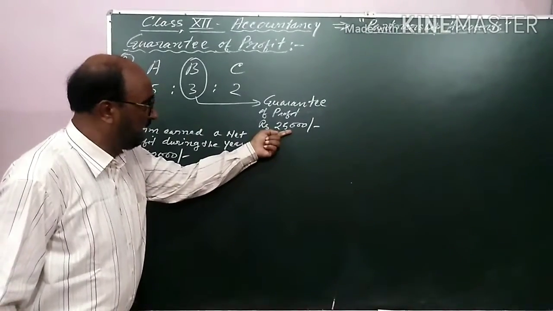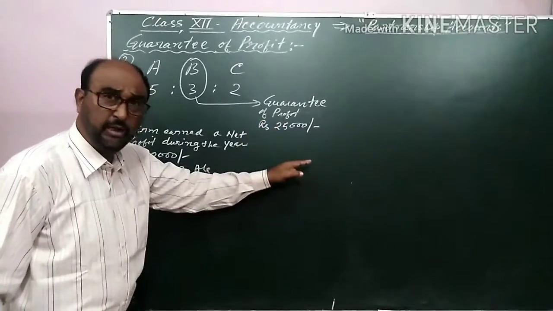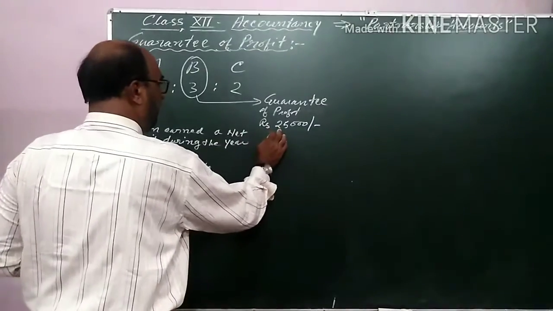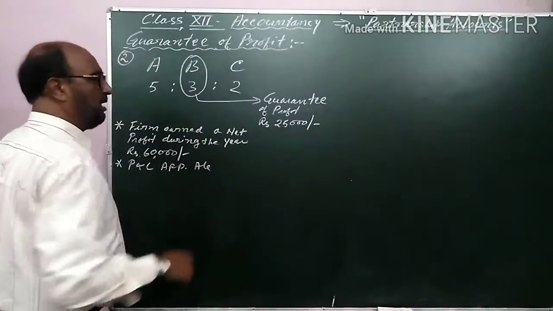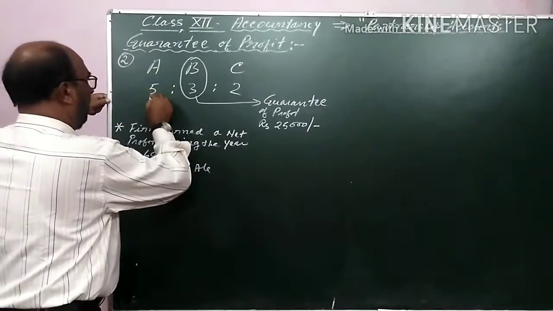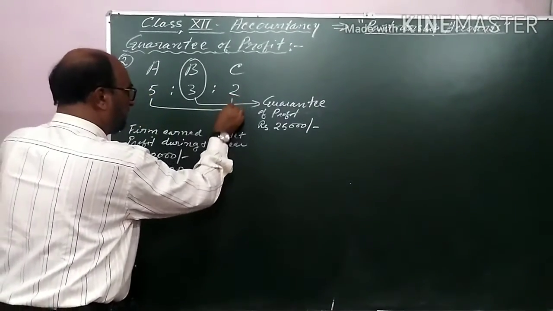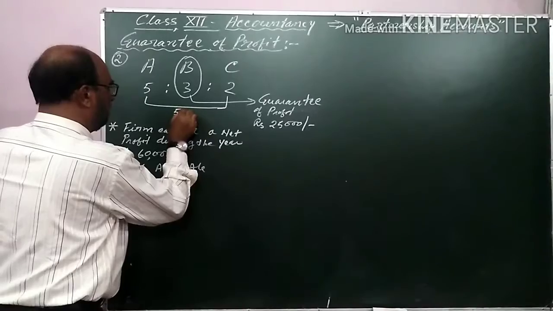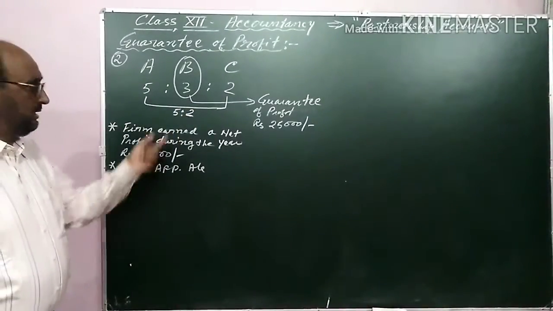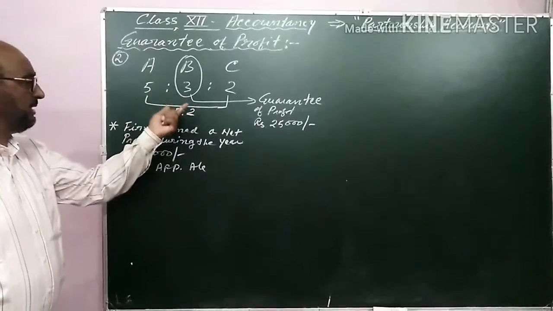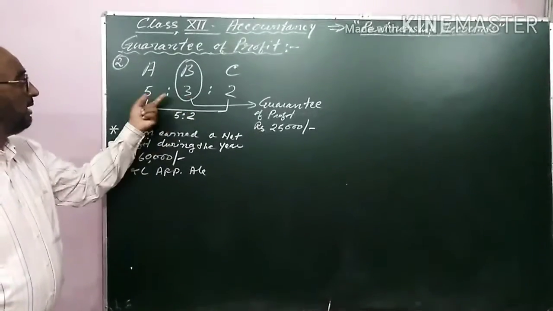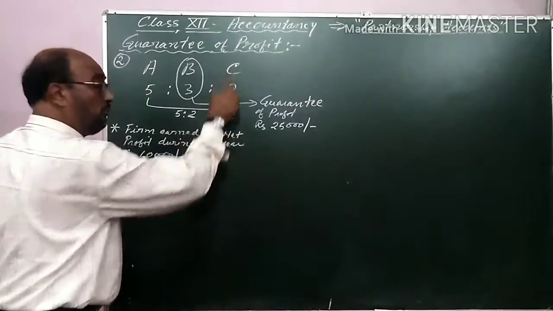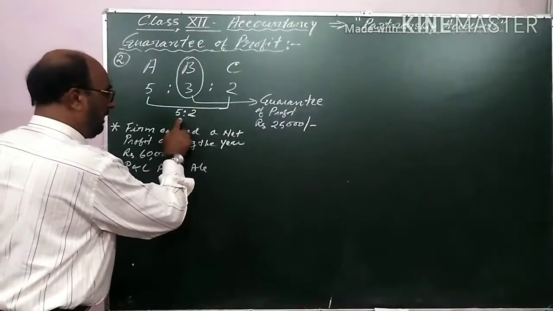As B is having the guarantee, if B gets 25,000 or more than 25,000, there is no matter of any adjustment. But if B gets less than 25,000, that will be sacrificed by A and C in their internal ratio, that is 5:2. This is a very important thing. In the previous example, I told you about the internal ratio, and again here, the internal ratio of A and C who have given the guarantee is 5:2.